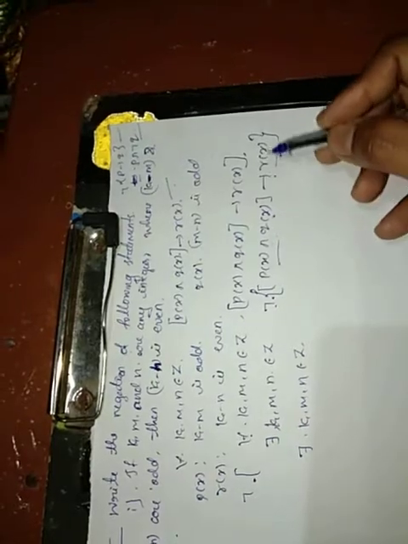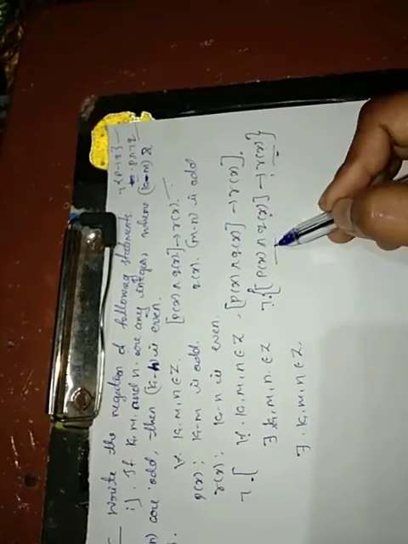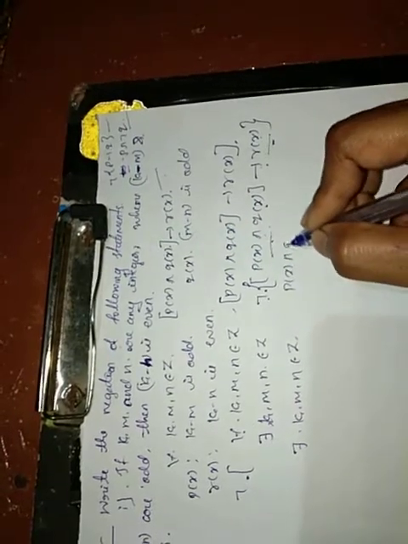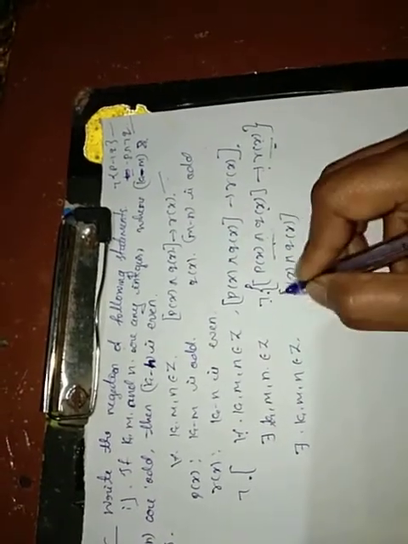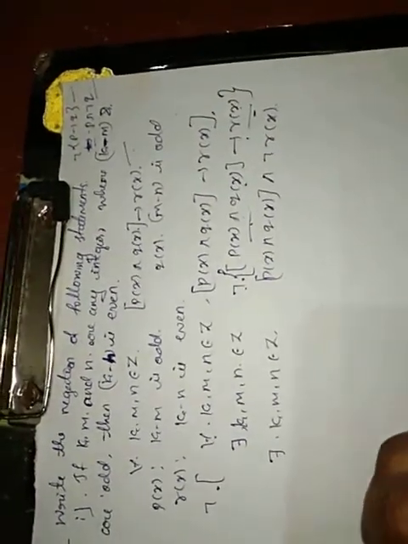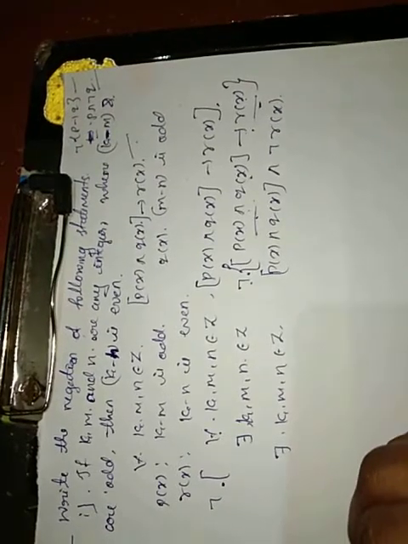Negation of p implies r. Consider this entire term as a p. That becomes p of x and q of x and negation of r of x. Now I am going to write this statement in words.